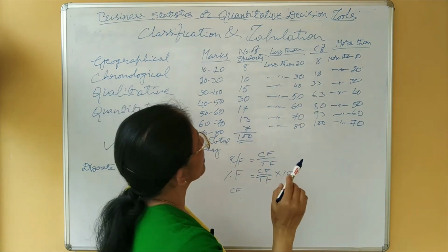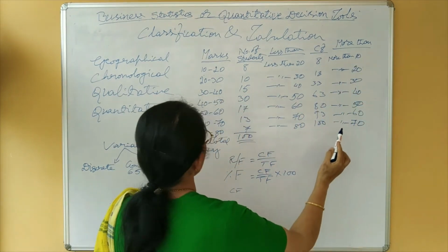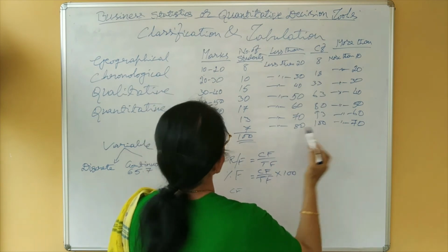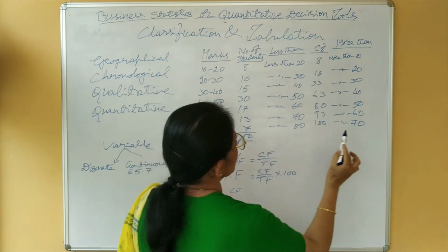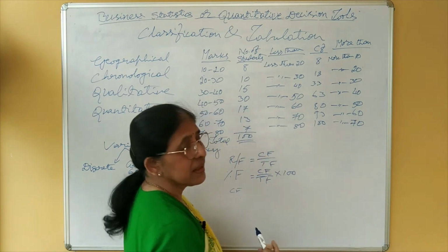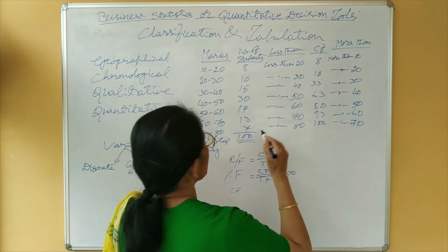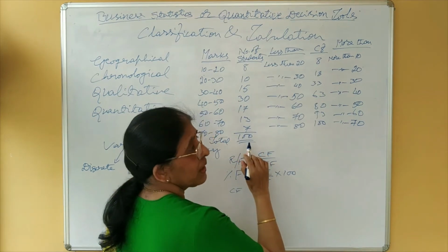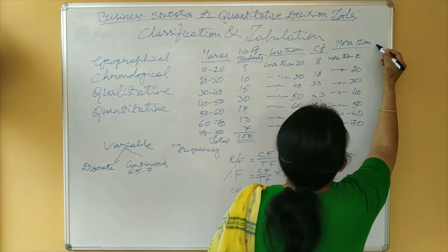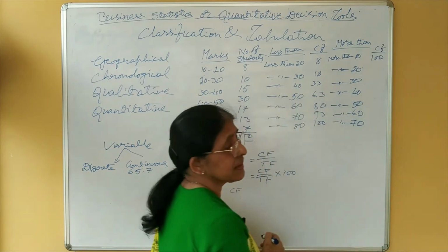In case of more than 10, but here it is less than 80. More than 10 but less than 80. How many students are there? More than 10 means it is nothing but the total number of students, that is nothing but 100.